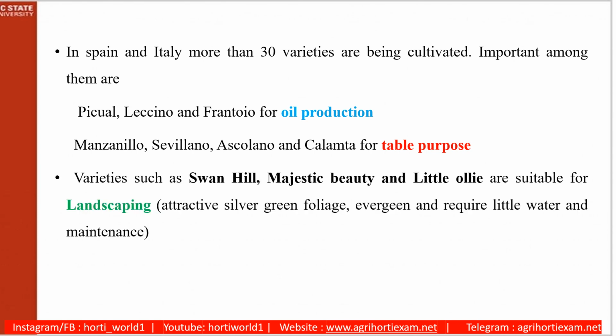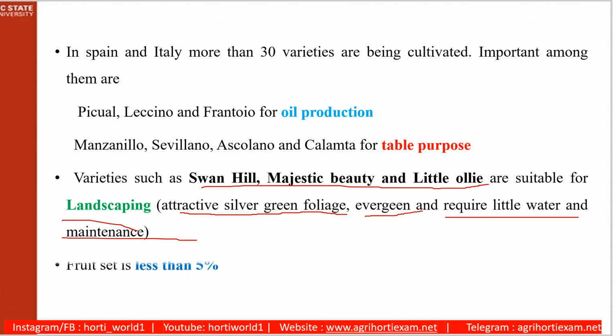Other varieties suitable for landscaping are Swan Hill, Majestic Beauty, Lolly. These have attractive silver-green foliage, are evergreen, and require little water and maintenance. These varieties are suitable for landscaping. And fruit set percentage in olive is less than 5%.